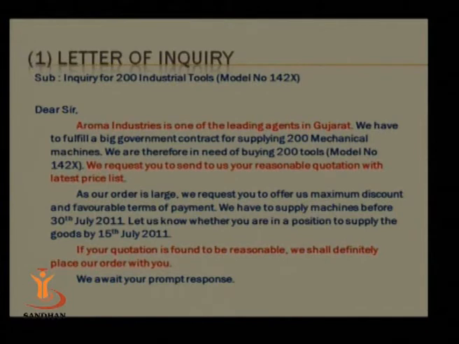Now we have some specimen letters. When you write a letter of inquiry, which kind of language you should use? Here I have skipped the addresses, the address of the sender as well as the address of the recipient, and I have skipped the date, and at the end of the letter there should be yours faithfully XYZ. I have skipped that complementary clause.